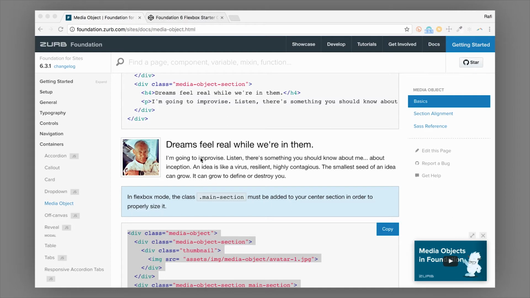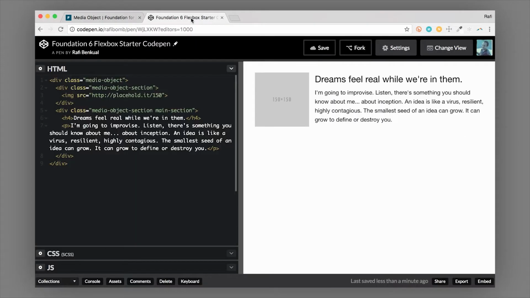Now what's unique about this specific component is that it does not use any kind of floats or position absolute hacks to get this image to sit nicely on the side, while the text in this remaining container actually takes up the remaining space. So let's take a look at how this component is created, and I'll explain all the different things that you can do with it. This is also one of the most common patterns on the web.